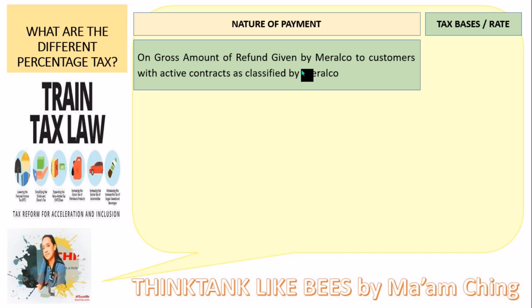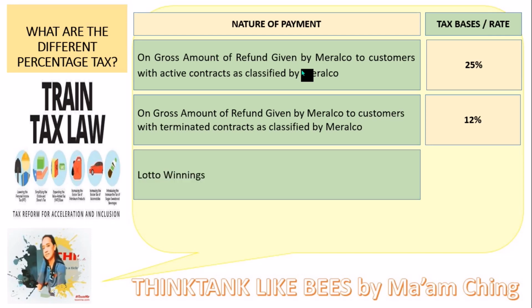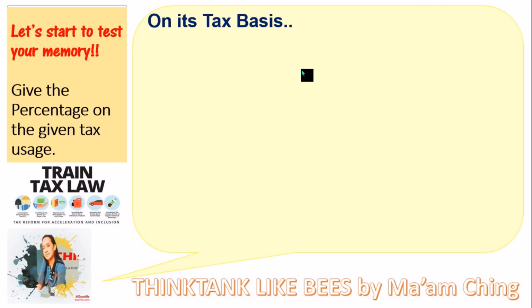Next example is on the gross amount of refund given by Meralco to customers with active contracts as classified by Meralco. For the refund, you will pay a 25% tax. On the gross amount of refund given by Meralco to customers with terminated contracts as classified by Meralco, you are only going to pay 12% tax. Lotto winnings, so you are going to pay 20% for the Lotto winnings.